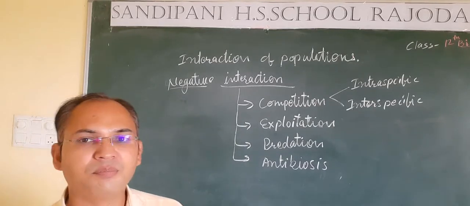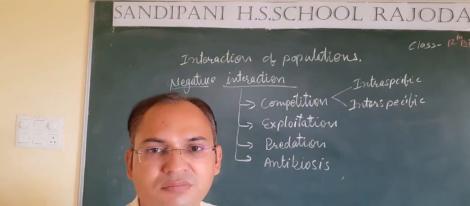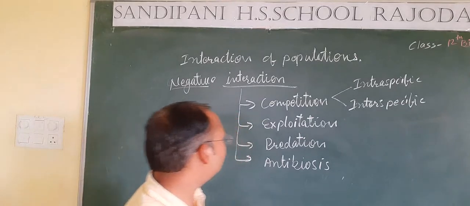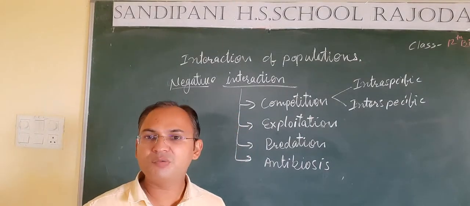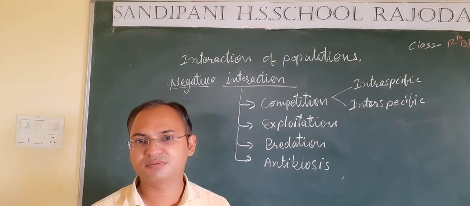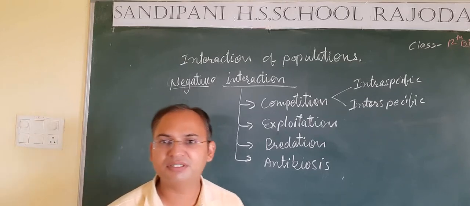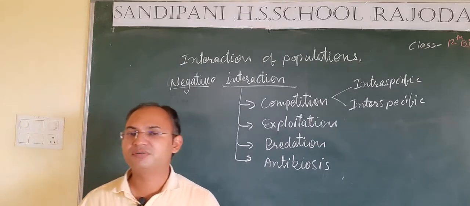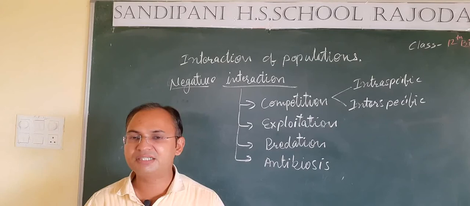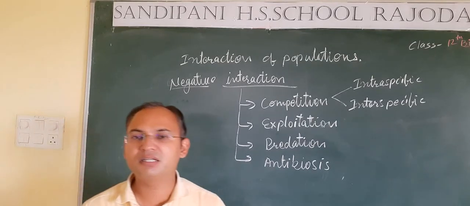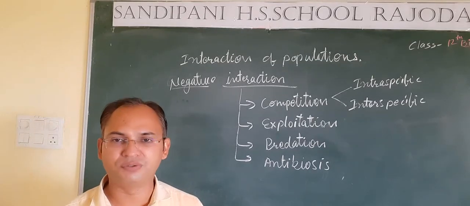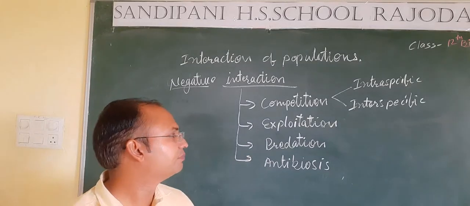Next is predation. So students, predation means to prey on other animals. The animals which kill other animals for their food purposes are known as predators. They kill the other living organisms for their food. This process is known as predation.